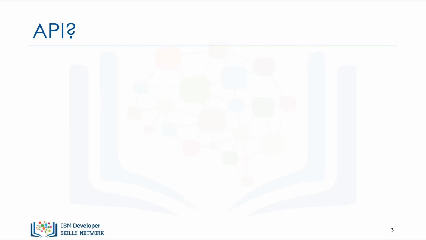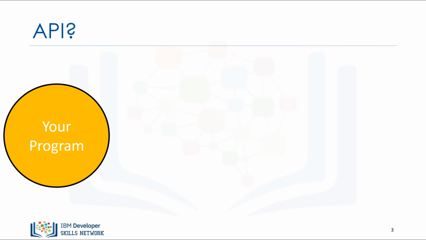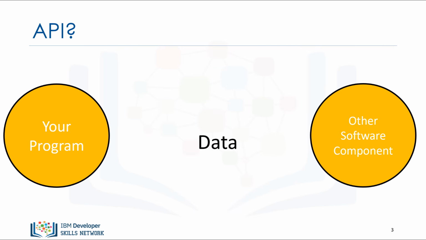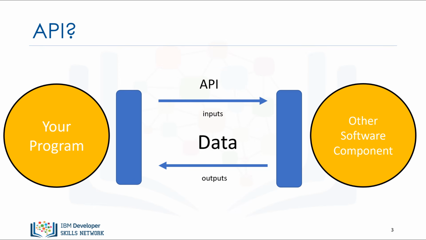An API lets two pieces of software talk to each other. For example, you have your program, you have some data, you have other software components. You use the API to communicate via inputs and outputs. Just like a function, you don't have to know how the API works, but just its inputs and outputs.